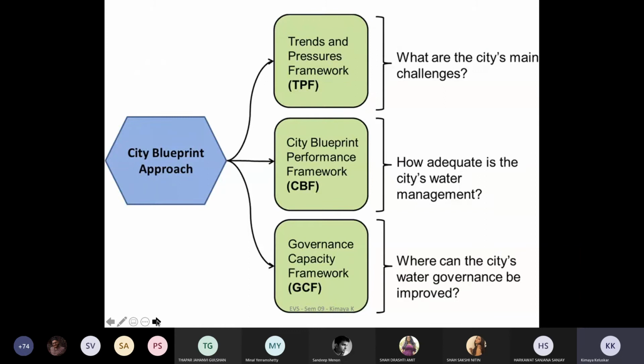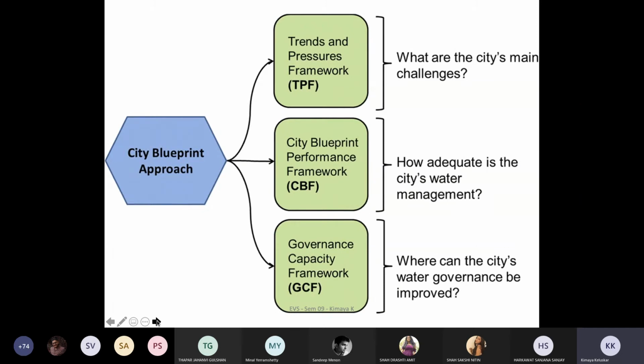The city blueprint approach is another approach, which talks about the trends and pressure frameworks. What are the main challenges of the city? What should be the city blueprint performance framework, wherein you talk about how adequate the city's water management is? You first start by questioning the kind of facilities you have and try to identify the gaps and loopholes, rather than taking a top down approach, wherein something has been decided by the top and then is just implemented at the grassroots level.